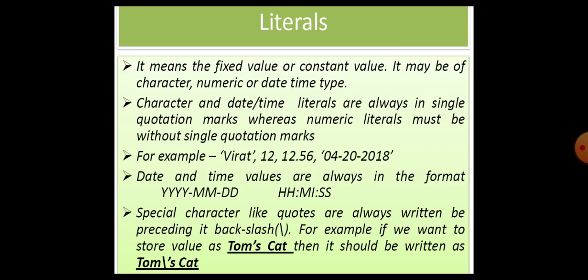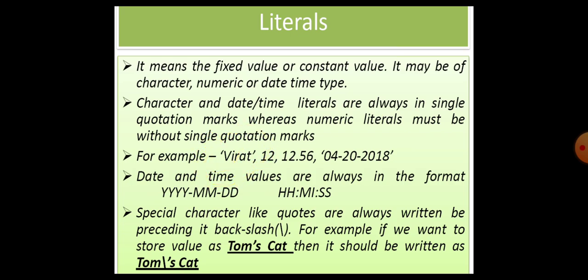Special characters like quotes are always written by preceding them with a backslash. For example, if you want to store the value Tom's cat, here an apostrophe is preceded with the S. Then it should be written as Tom backslash apostrophe S cat, because this apostrophe, a single quote, is already used with date type values and Virat, that is character type values.